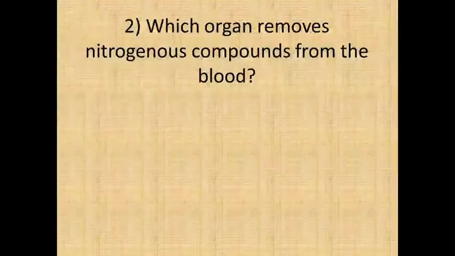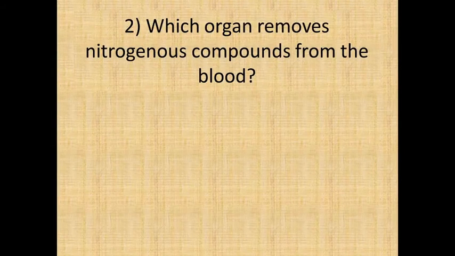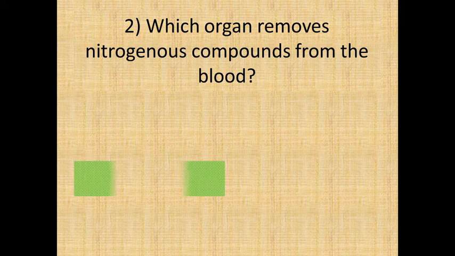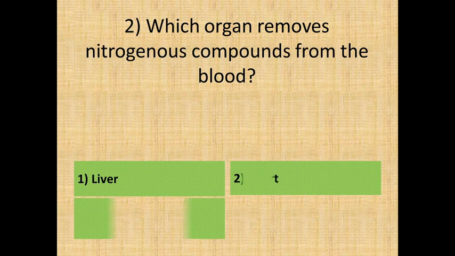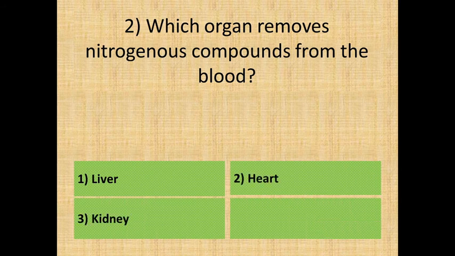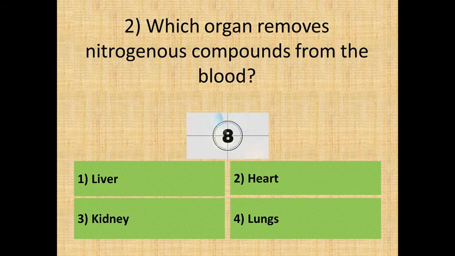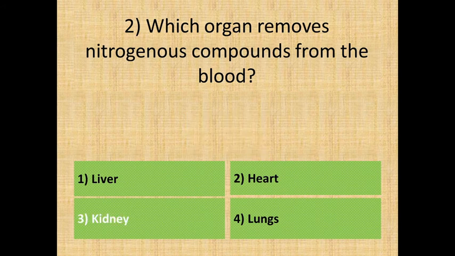Question 2. Which organ removes nitrogenous compounds from the blood? Here are your options. 1. Liver. 2. Heart. 3. Kidney. Or, Option 4, lungs. Answer is, Option 3, kidney.